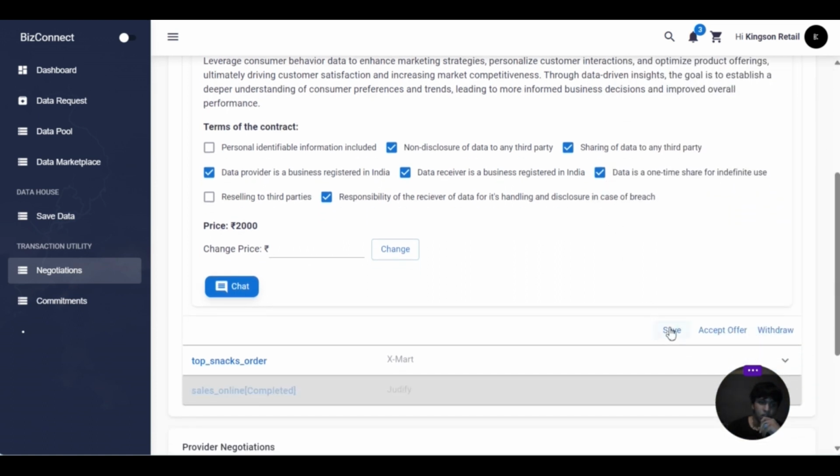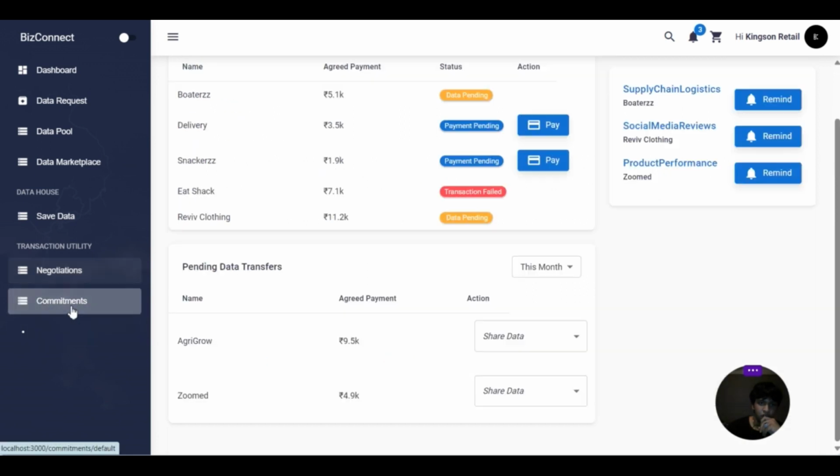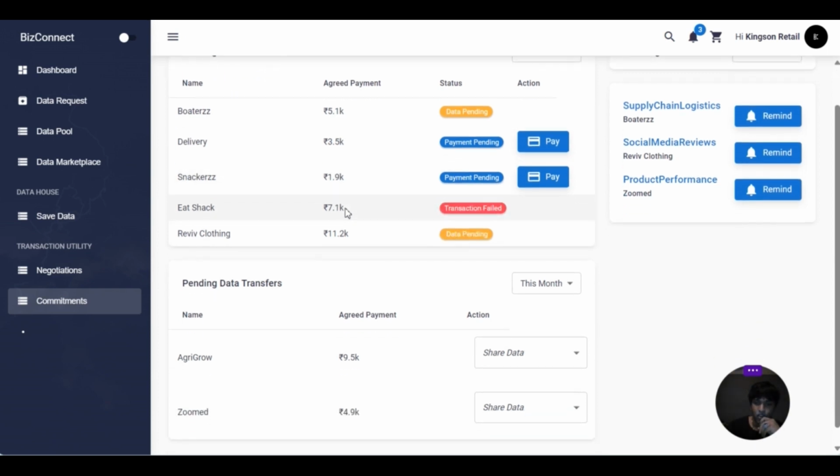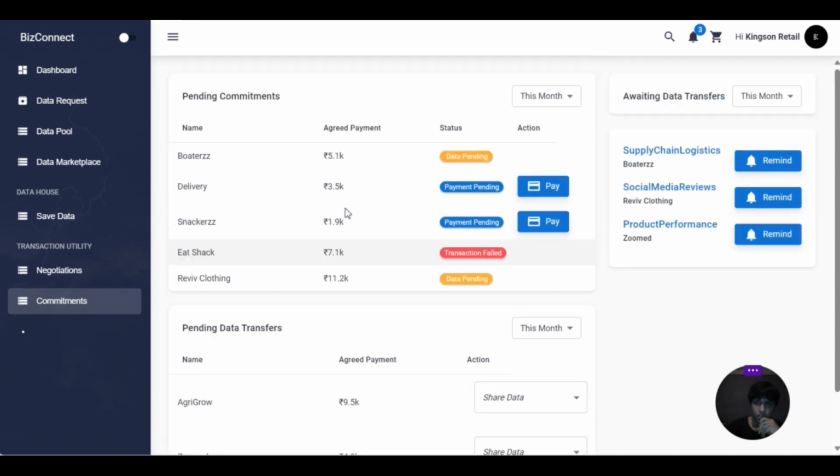And then from here, this moves to the commitments, where you can check your pending commitments, where you need to pay or where you need to share your data, if you're a provider or a receiver in the first case. And then you can also look at the data transfer that you are awaiting, so you can remind them as well that they need to send their data so that you can pay. So first you need to upload your data, and that gets recorded, and then when the payment is made, the exchange is done.